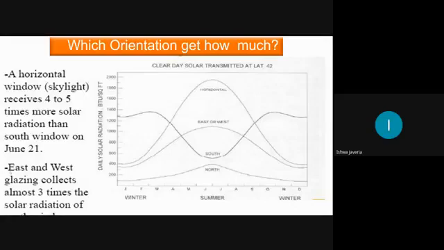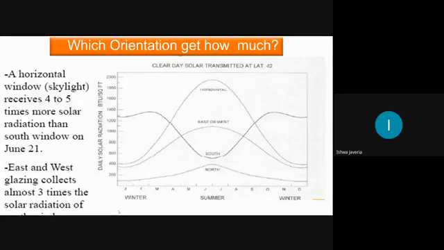Then we have the east and west glazing, which collects almost 3 times the solar radiation of the south window. On the east and on the west side, obviously we have the 90-degree angles. So for that, obviously the building will be affected by the 90-degree transmittance and 90-degree absorption.